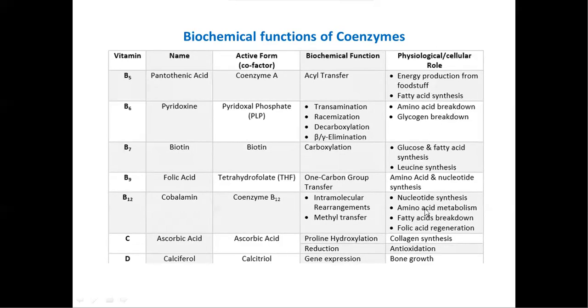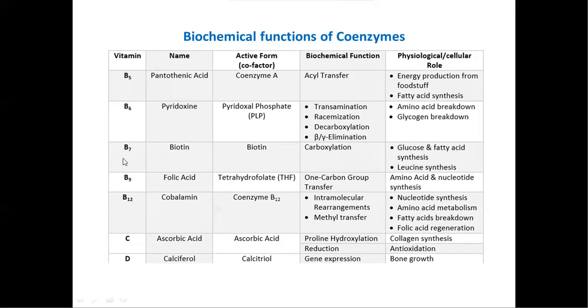If you observe closely, most of the coenzymes are involved in metabolic processes like synthesis, breakdown, metabolism, and regeneration.